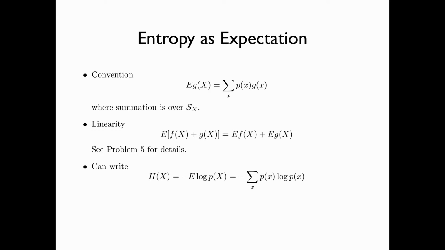With this convention, we can write the entropy of X equals minus E[log p(X)], which equals minus the summation over x of p(x) log p(x), where g(x) is equal to log p(x).